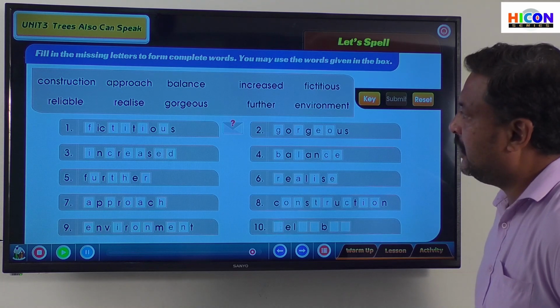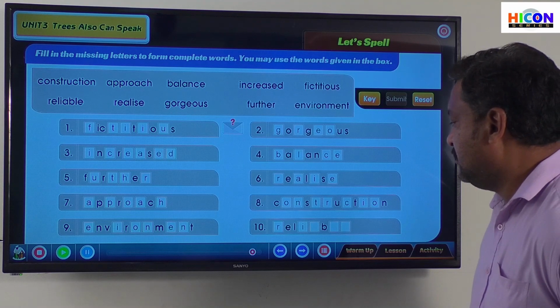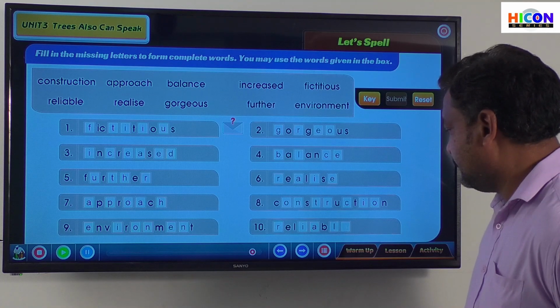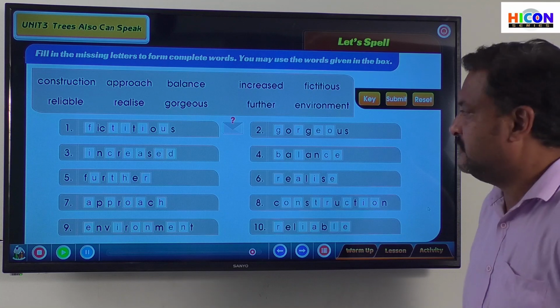Reliable, isn't it? Reliable. Yes. We have done all the 10 words in that.